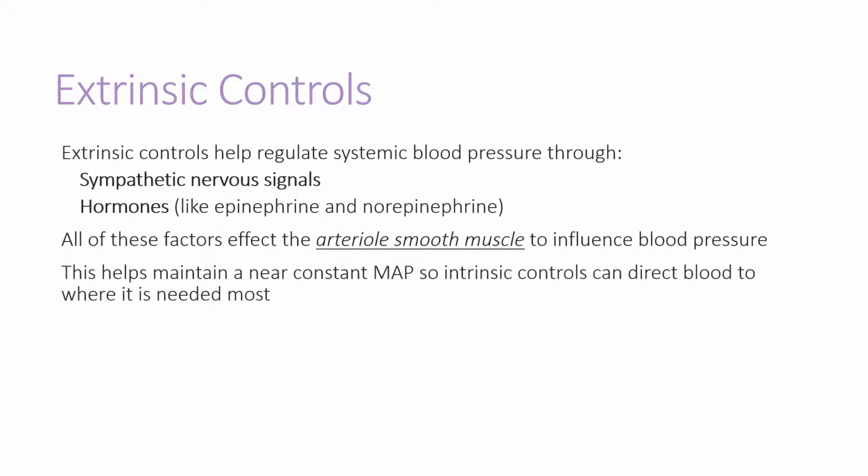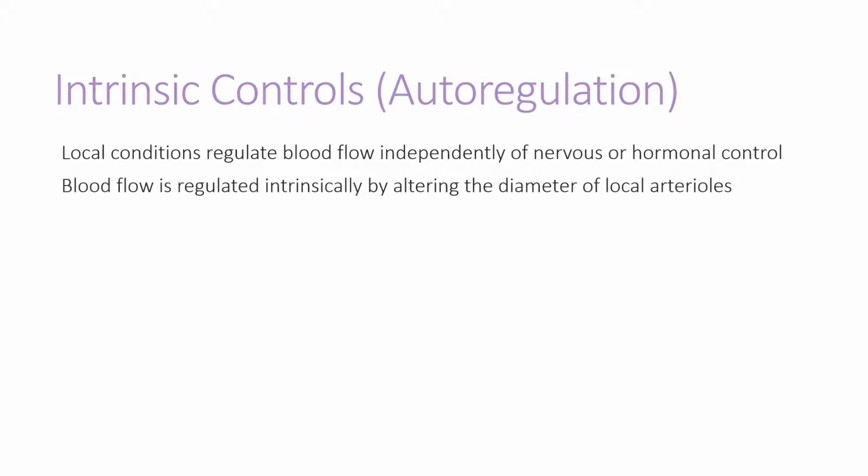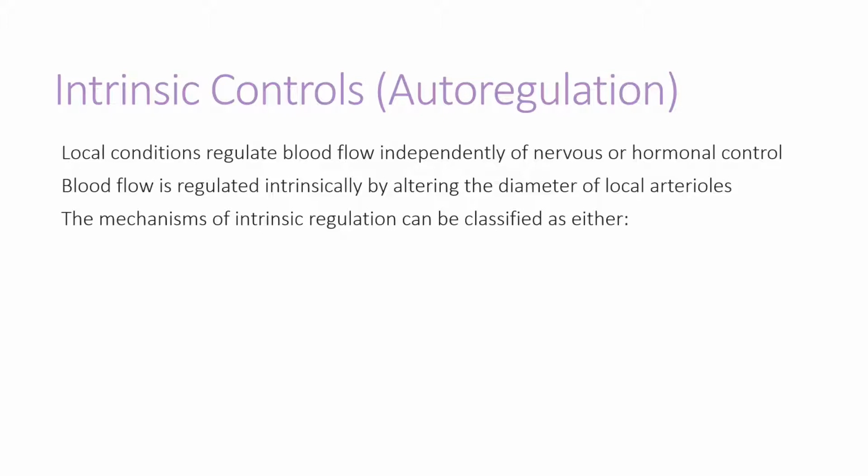This helps to maintain a near constant mean arterial pressure throughout much of the system, so intrinsic controls can direct blood flow to where it is needed most, or can help direct blood flow in a local kind of way. Local conditions regulate blood flow independently of nervous or hormonal control. That is, they show intrinsic or autoregulation. Blood flow is regulated intrinsically by altering the diameter of local arterioles. The mechanisms of intrinsic control can be classified as either metabolic or myogenic.